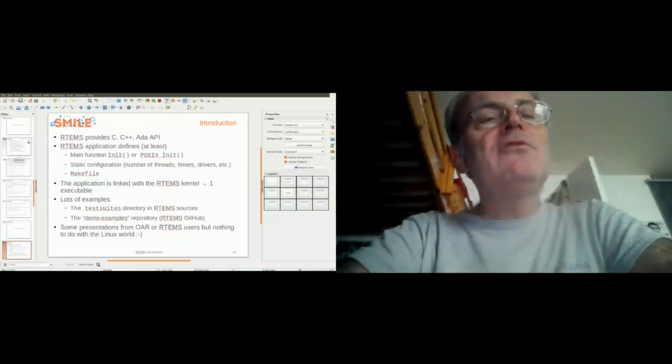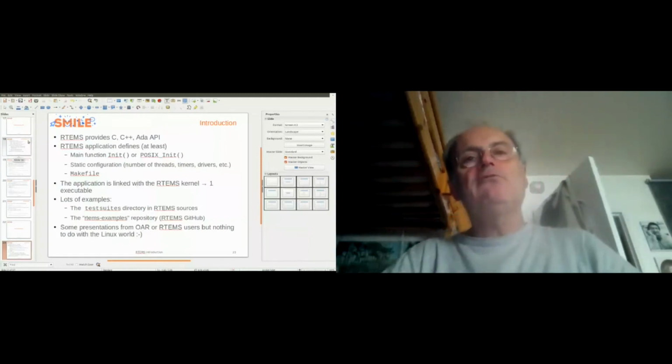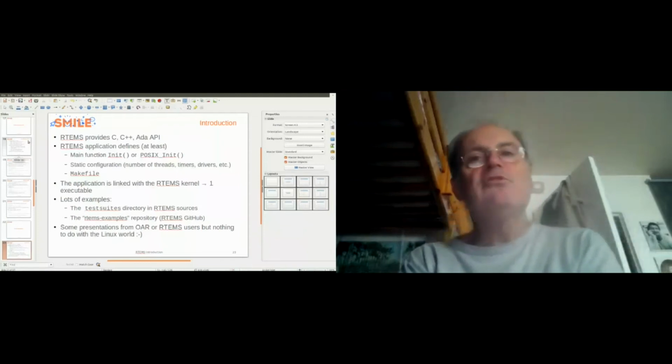As I say, there are lots of examples in the test suite, but there is a Git repository in the RTEMS GitHub, or maybe in the RTEMS Git at all.